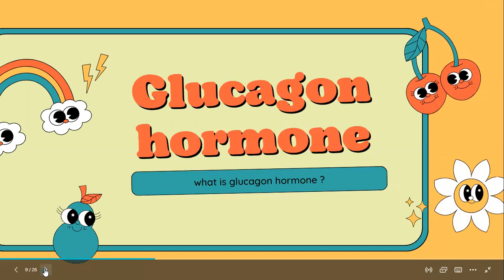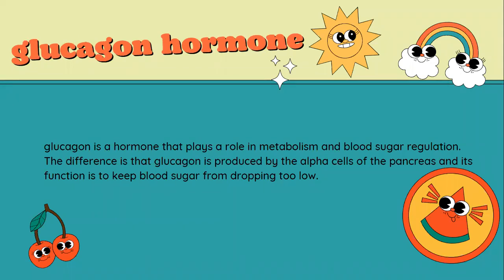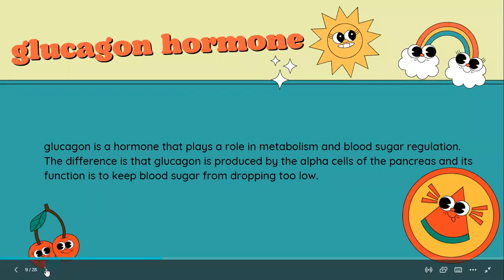Glucagon hormone. What is the glucagon hormone? Like insulin, glucagon is a hormone that plays a role in metabolism and blood sugar regulation. The difference is that glucagon is produced by the alpha cells of the pancreas, and its function is to keep blood sugar from dropping too low.